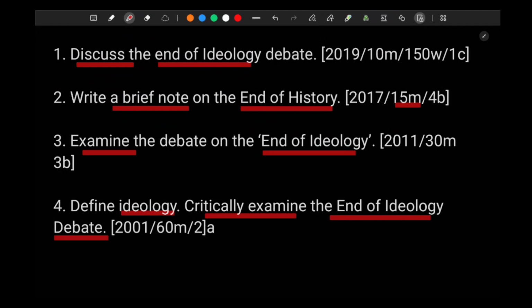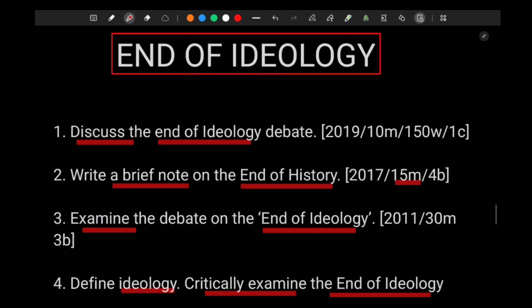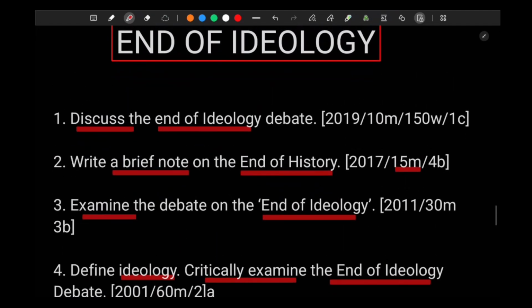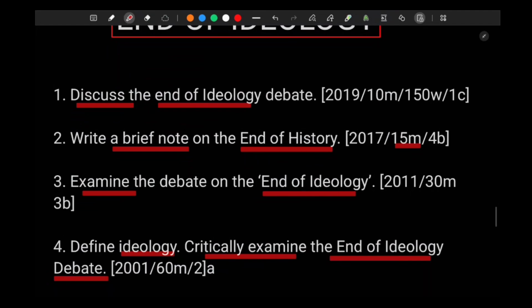The end of history thesis, which came in 1991, came because of the fall of USSR, right? So end of ideology as a thesis has fewer marks in the sense of what UPSC is asking, right?